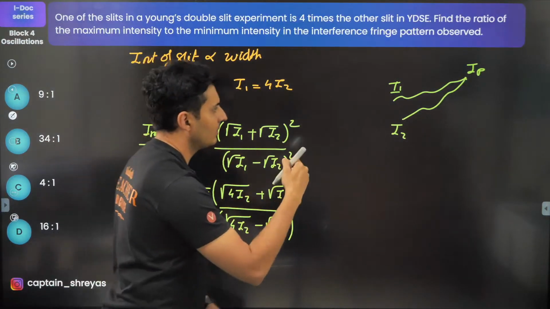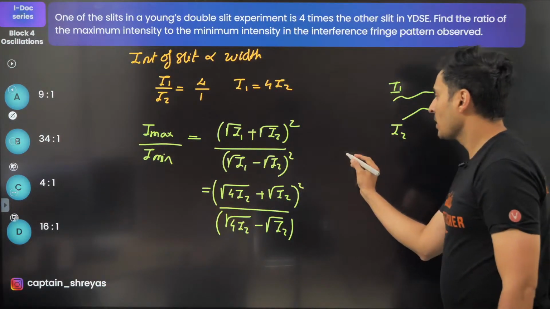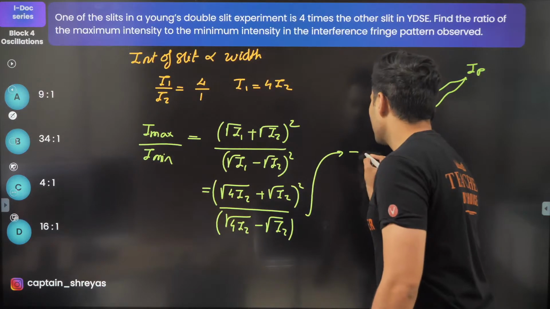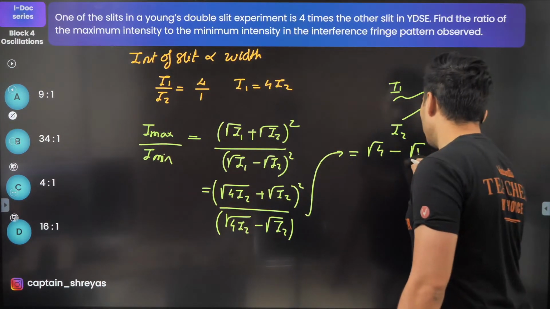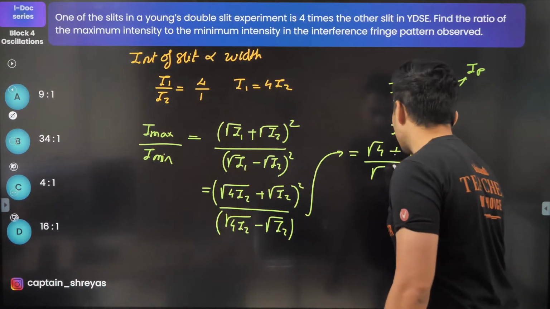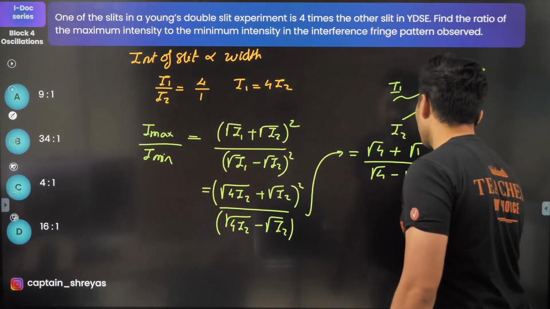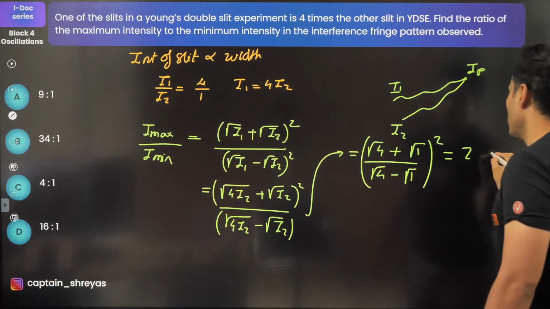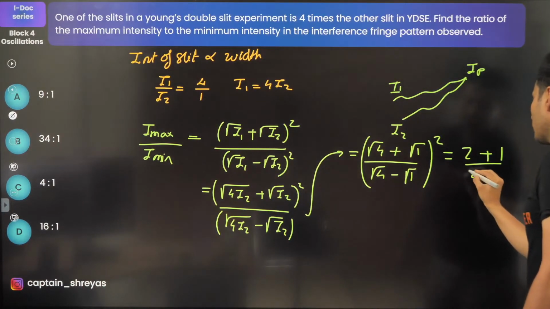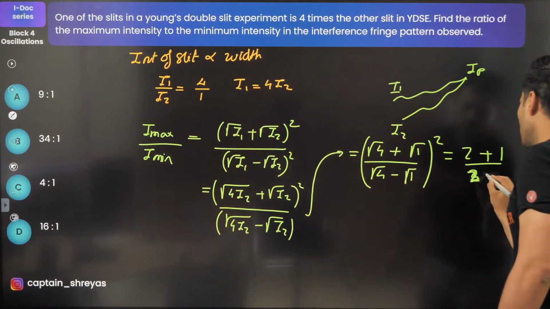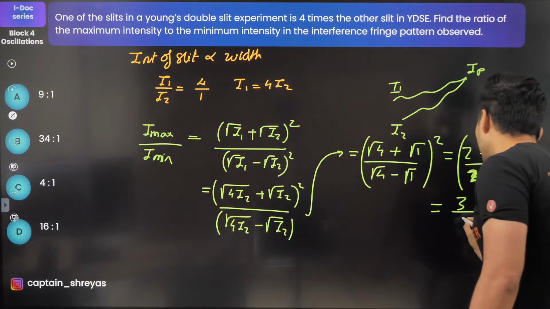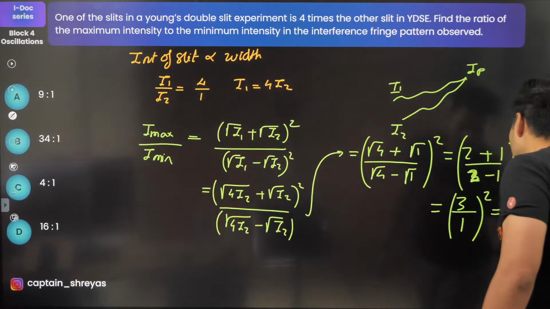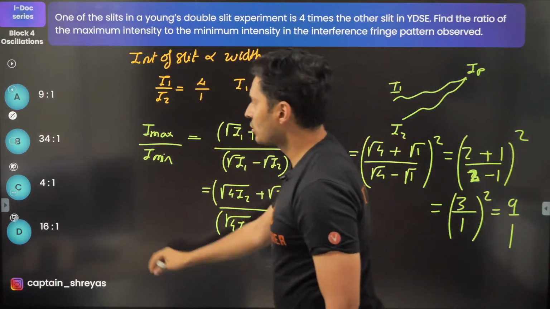So I get root of 4 plus root of 1 by root of 4 minus root of 1, and this square. Root 4 is 2, root 1 is 1, so 2 plus 1 is 3, 2 minus 1 is 1, so 3 by 1 whole square, which is 9:1. 9:1 is there as option A.